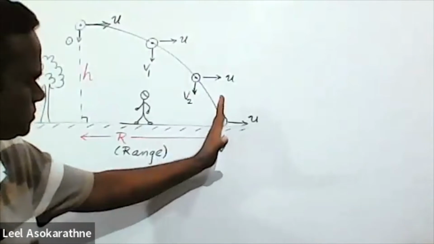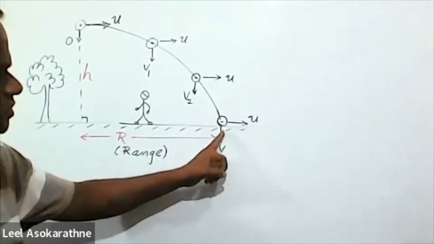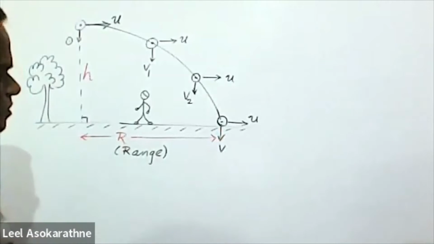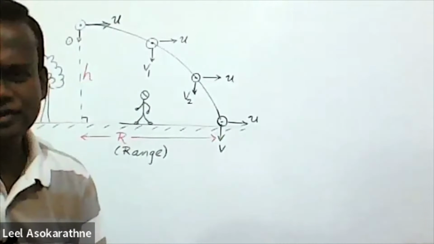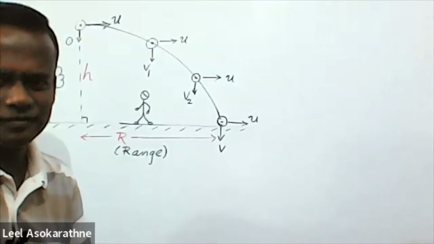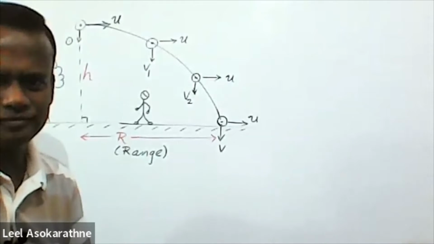The maximum horizontal displacement when the object reaches the ground is known as the range. When you consider this type of horizontal projectile, you have to consider a range as well.